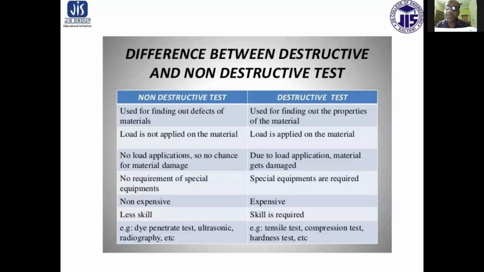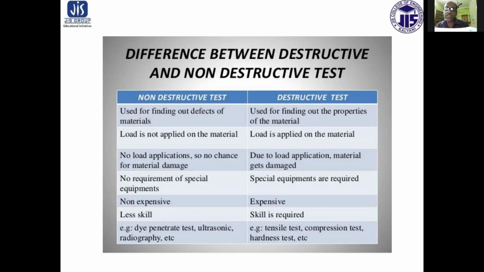In non-destructive test, there are no load applications, so no chance for material damage. And in destructive test, due to load applications, materials get damaged. In case of non-destructive test, there is no requirement of special equipment. In destructive test, special equipment is required. Non-destructive test is inexpensive to some extent. Destructive tests are expensive. In non-destructive test, less skill is required. In destructive test, high skill is required.